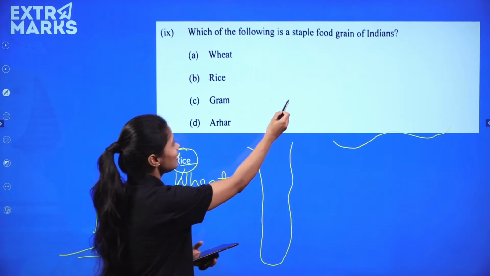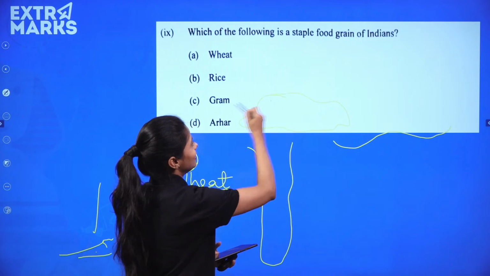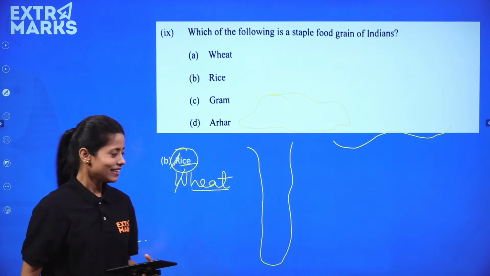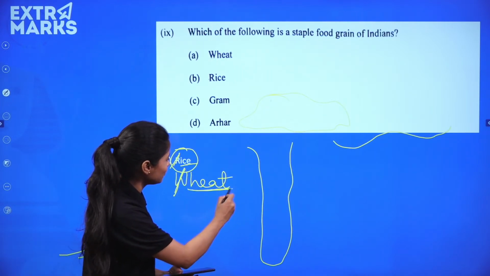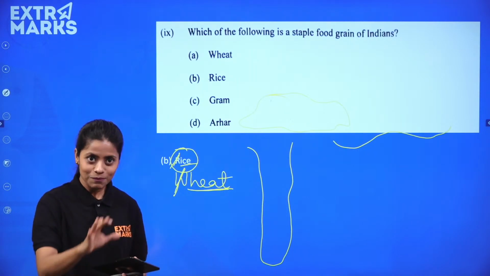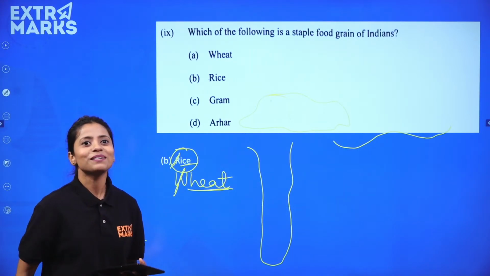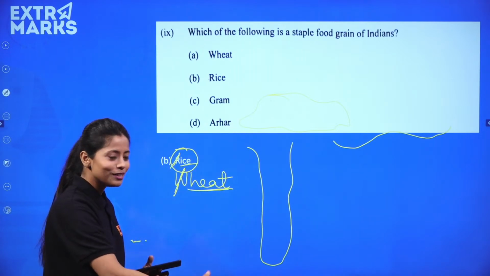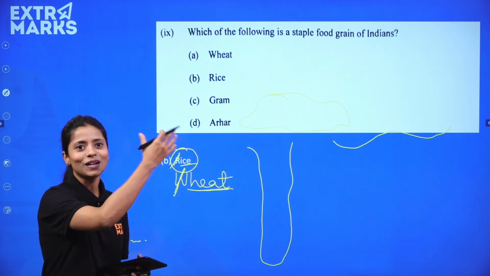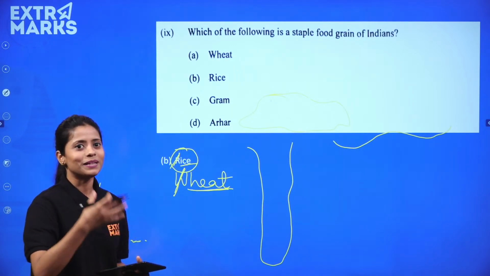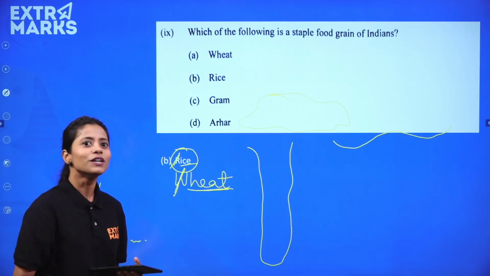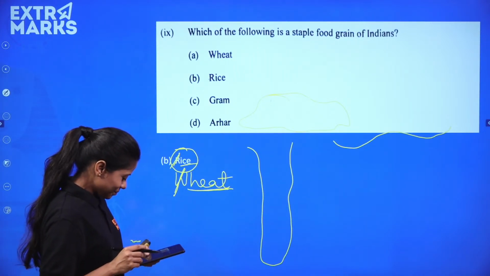And what happens in the northwestern India? Most of them are dependent on eating wheat, right? So if you cut W from here, what is left? Heat. So most of them are very aggressive. I'm not generalizing, but that's how, when you learn about the facts or the difference between the northwestern people and southern people and northeastern people. So these are funny facts which are always given there. Even if you Google, it's given there, right?